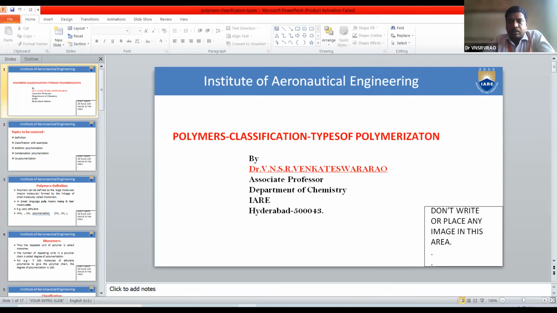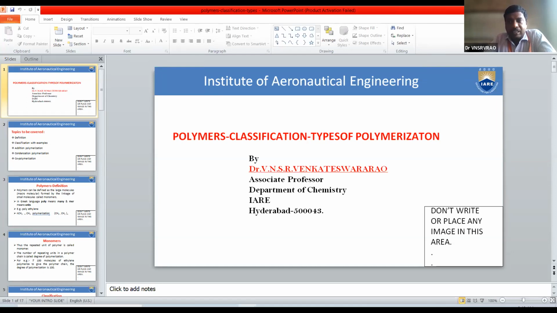The monomer is the basic unit of a polymer, and there is linkage from monomer to monomer to form a long chain substance, which is called a polymer.